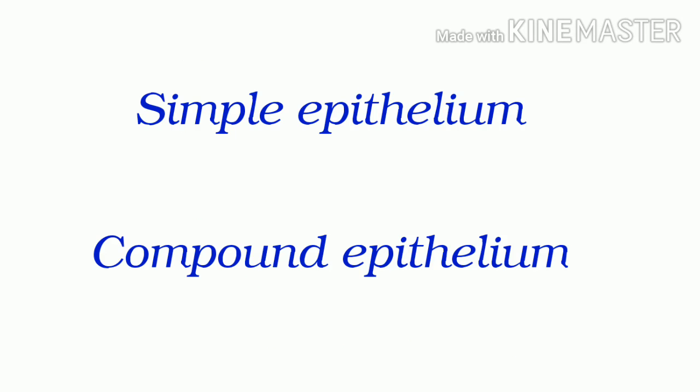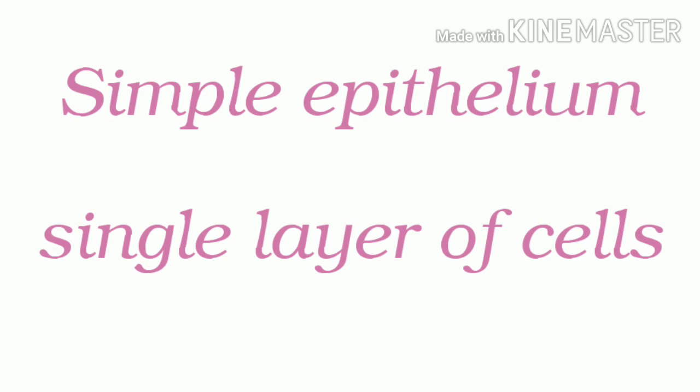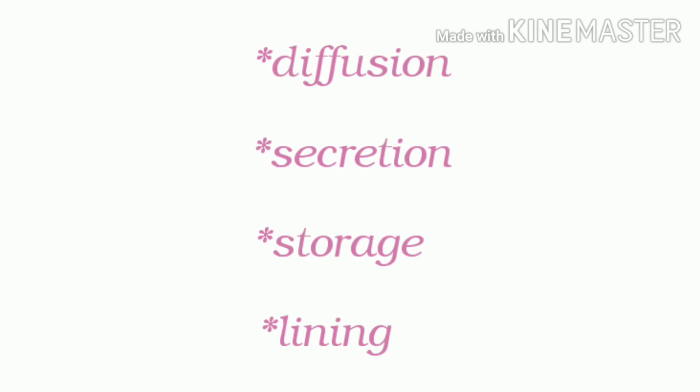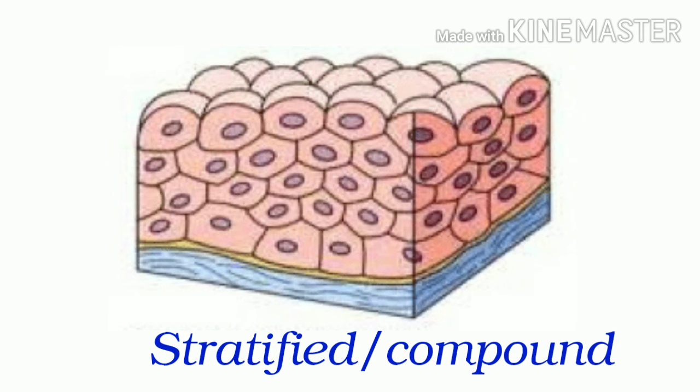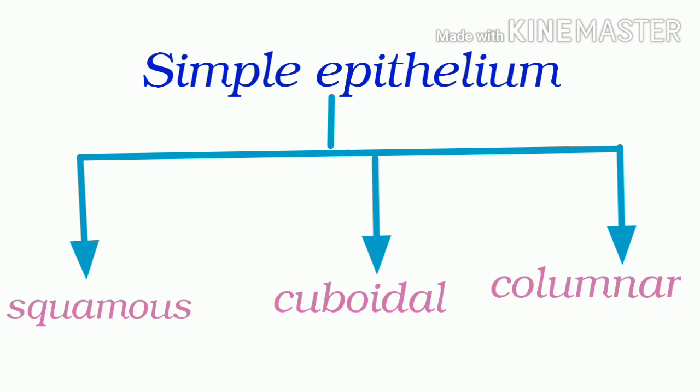There are 2 types of epithelial tissue, namely simple epithelium and compound epithelium. Simple epithelium is composed of a single layer of cells and it helps in secretion or diffusion of material and forms a lining for body cavities, ducts and tubes. The compound epithelium is protective in nature. It consists of 2 or more cell layers. On the basis of structural modification, we can further classify simple epithelium into squamous, cuboidal and columnar.